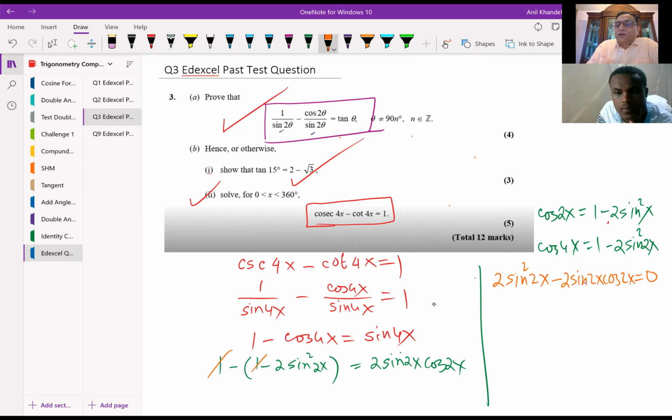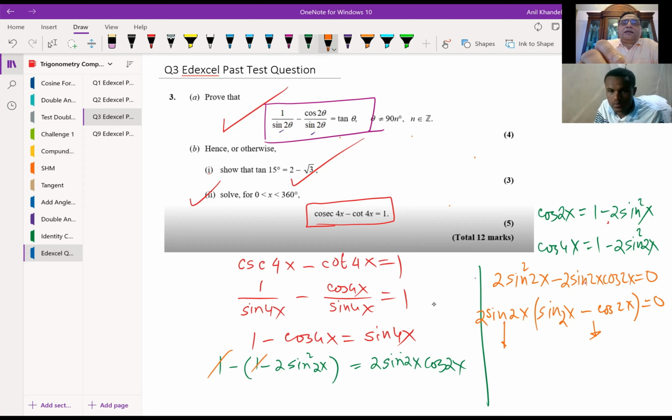Okay? You can now take 2 sine 2x common. And you have sine 2x minus cos 2x equals 0. And that means these factors being 0, right? So that gives you an example here, which says what? We have 2 sine 2x equals 0. And here we are saying sine 2x minus cos 2x equals 0, right? We need to solve this now.